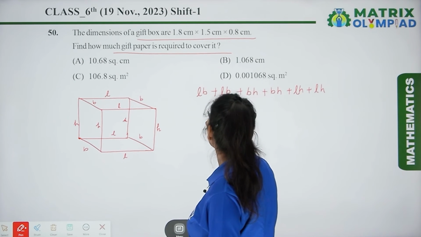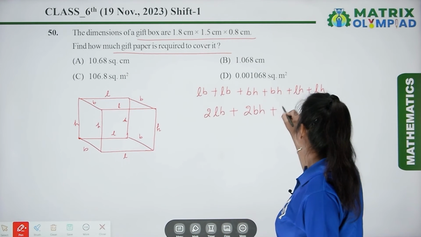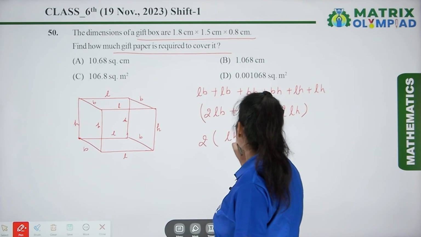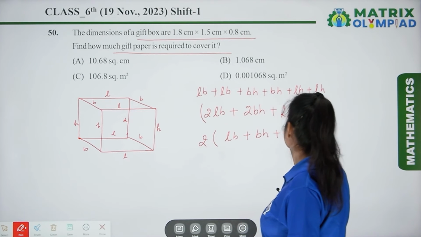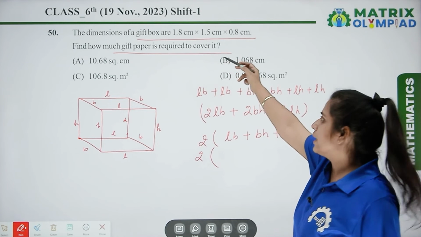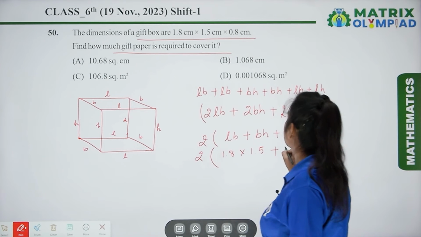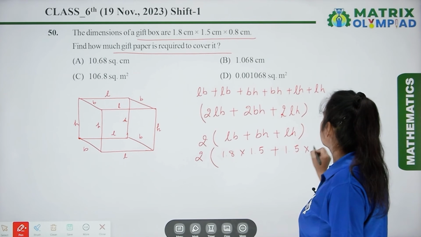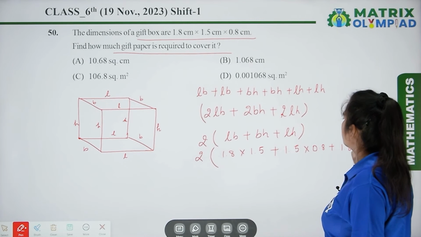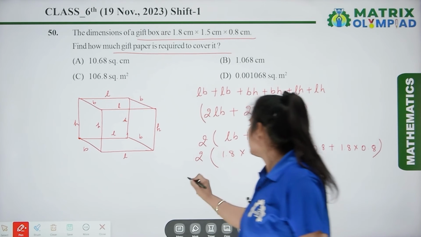So here we get 2LB plus 2BH plus 2LH. Here 2 is common, so 2 times LB plus BH plus LH. We are going to put the values that are given to us: 1.8 multiplied by 1.5 plus 1.5 multiplied by 0.8 plus 1.8 multiplied by 0.8. After calculation we get